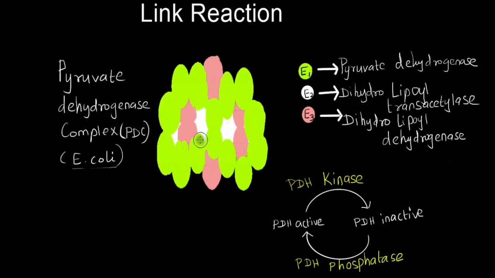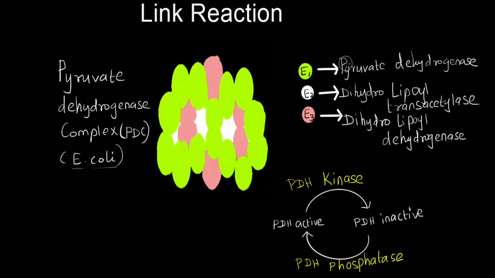Pyruvate dehydrogenase complex contains multiple copies of 5 different enzymes, 3 of which are catalytic in nature and 2 of them are regulatory in nature. What I have drawn here represents the 3 catalytic enzymes of the pyruvate dehydrogenase complex. The ones in green represent E1, in white represent E2, and the ones in pink represent E3. Do you remember E1, E2 and E3 about which I have discussed just now?